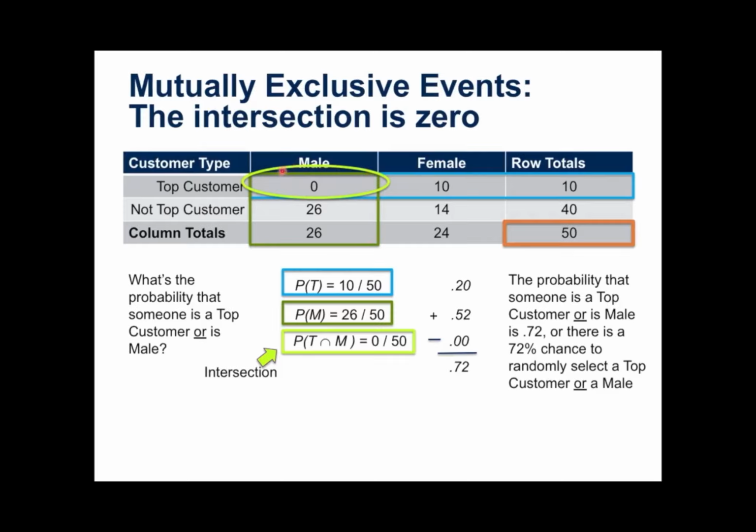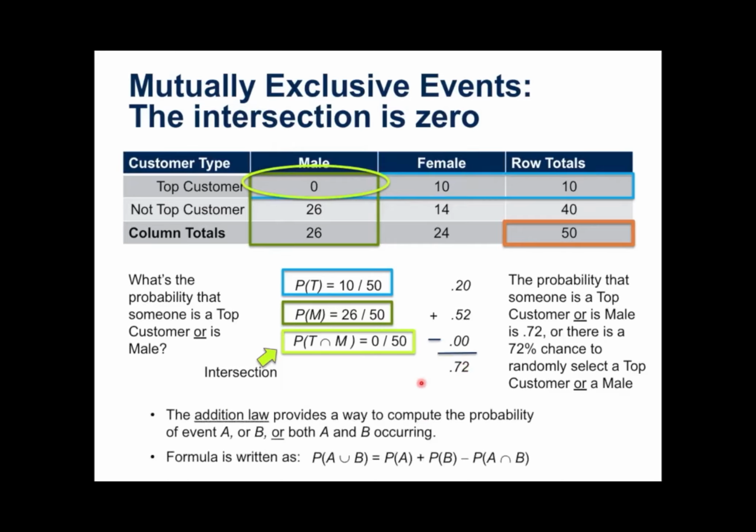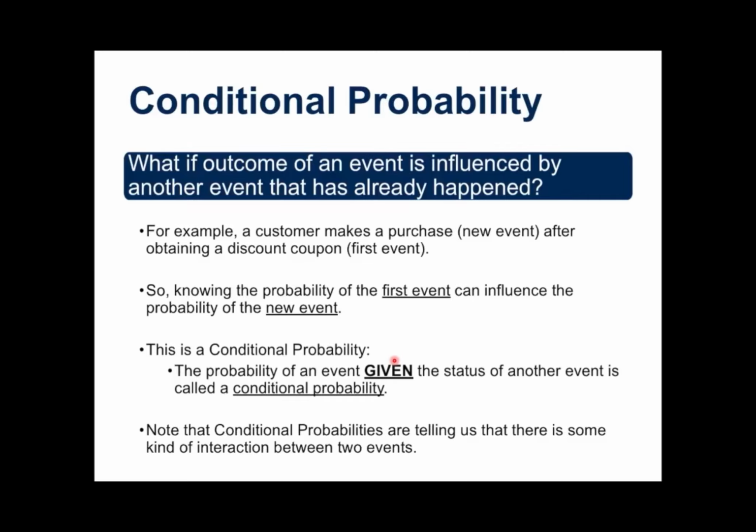I have no cases of the two combined. So if I'm a male, I'm definitely not a top customer, and if I'm a top customer, I'm definitely a female. That's another way of thinking about your market. The addition law provides a way of computing that. We use the same formula. The unique thing here is that if you come up with an intersection of 0, it's telling you the events are mutually exclusive.